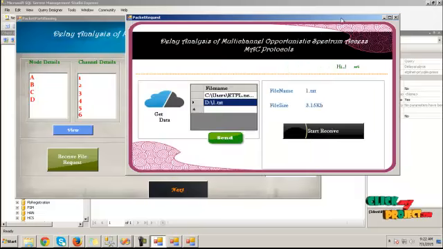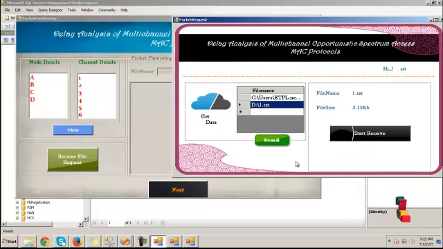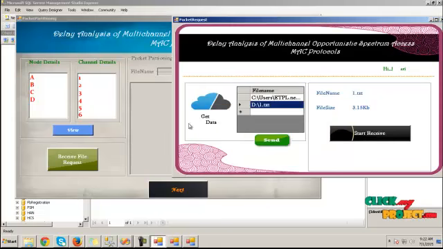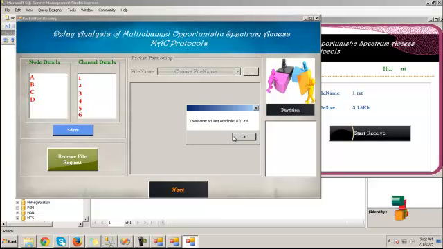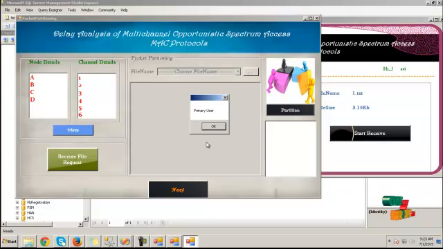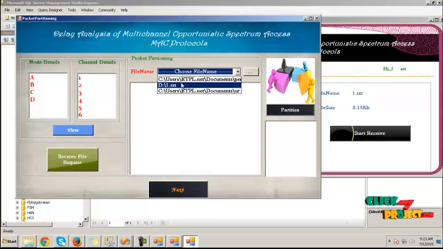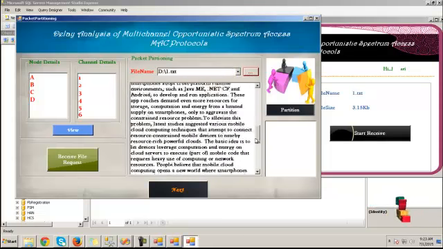Now to receive the file request from the user, click on send button at the packet request and receive file request button here in the server side. The request is sent and the requested username is Sri and requested file is 1.txt. Then click on OK, and then the server will find out whether the requested user is a primary user or a secondary user. Then click on OK, choose the requested file and click this button to get the content.